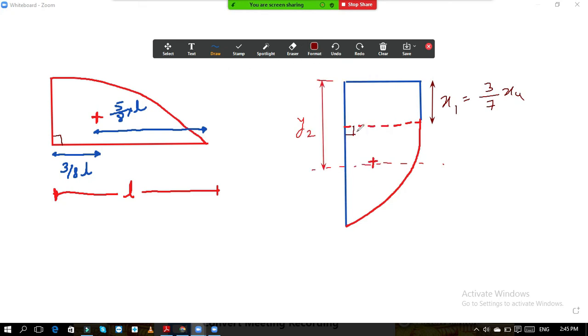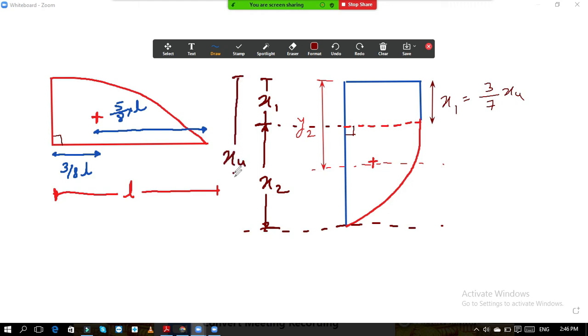Up to this point, the whole rectangle was x1, and below that up to here we took x2. I drew the diagram big so that you can understand. And here was our neutral axis. From the topmost fiber, xu is the distance up to the neutral axis.